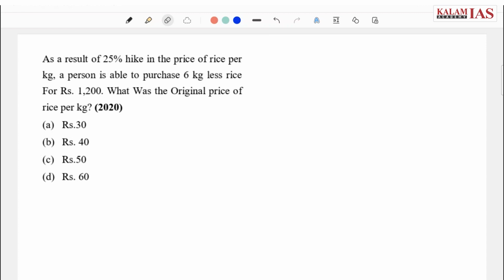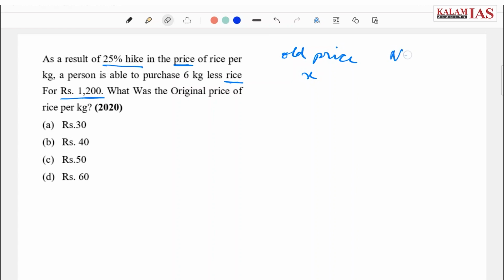I hope everyone has attempted the question. Let's see the question. It is basically about the price of rice and how it changes, and how it affects the quantity the person is buying. Let's assume the old price of rice is X. Now there is a 25% hike in the price of rice per kg.